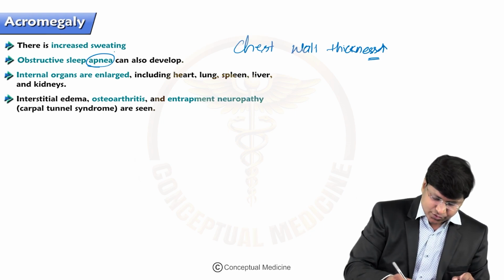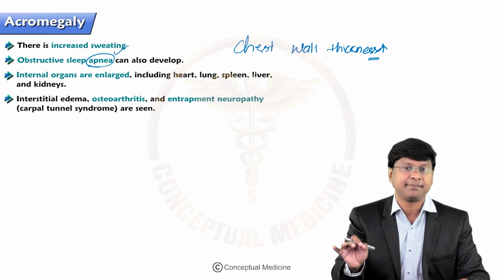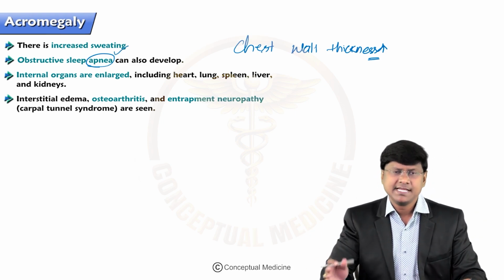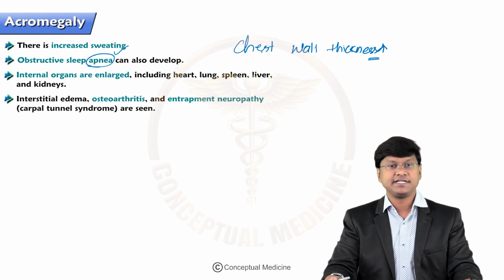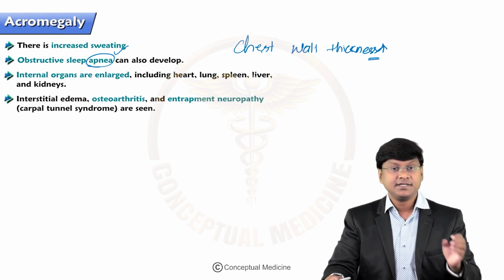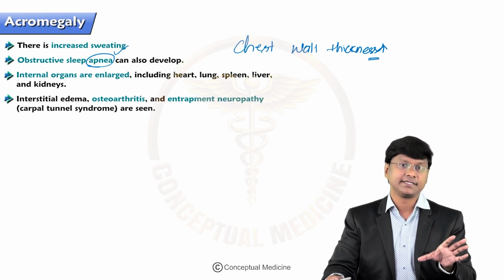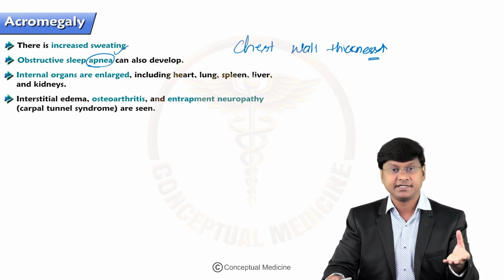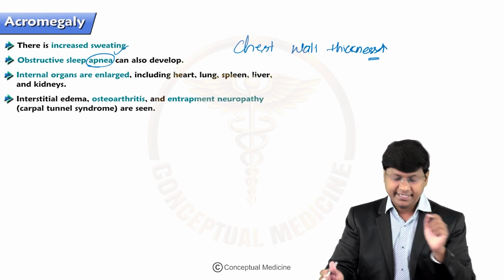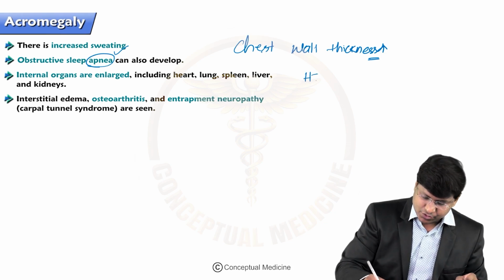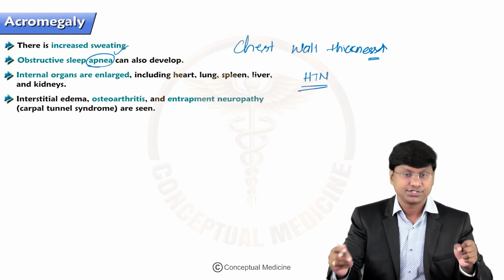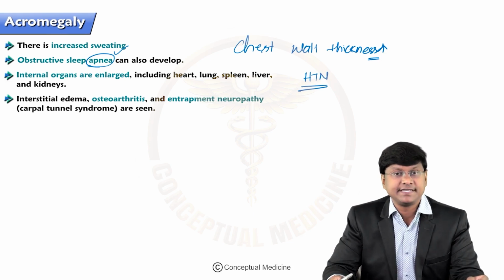That is why obstructive sleep apnea can also develop. And because of this obstructive sleep apnea, there will be intermittent stimulation of your sympathetic nervous system, and that will make the individual land up in hypertension. So hypertension is one of the clinical manifestations in obstructive sleep apnea.